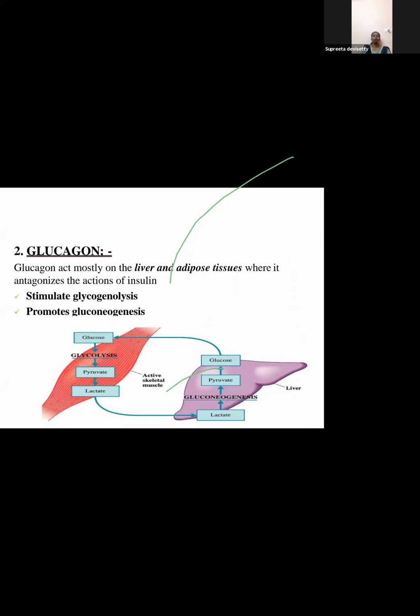Next, coming to another hormone secreted by the pancreas, that's glucagon. Glucagon acts mostly on the liver and adipose tissues, where it antagonizes the action of insulin. So it is opposite to the functions of insulin. What does it do? It stimulates glycogenolysis and promotes gluconeogenesis. So what is insulin doing? It is taking up the sugar levels.